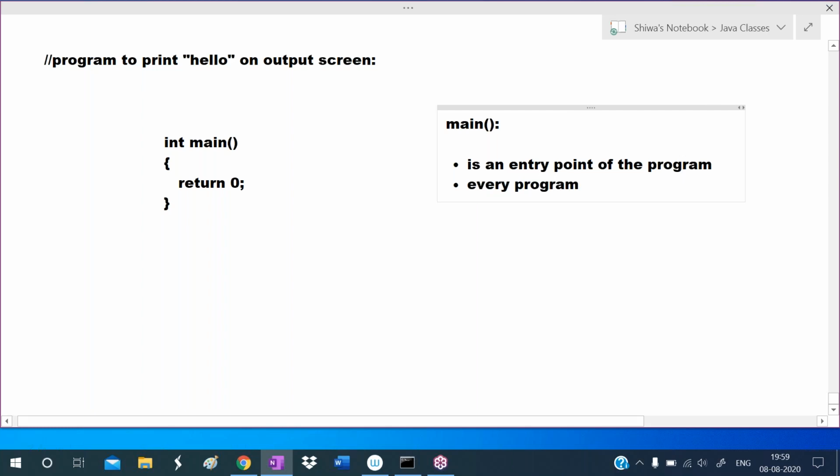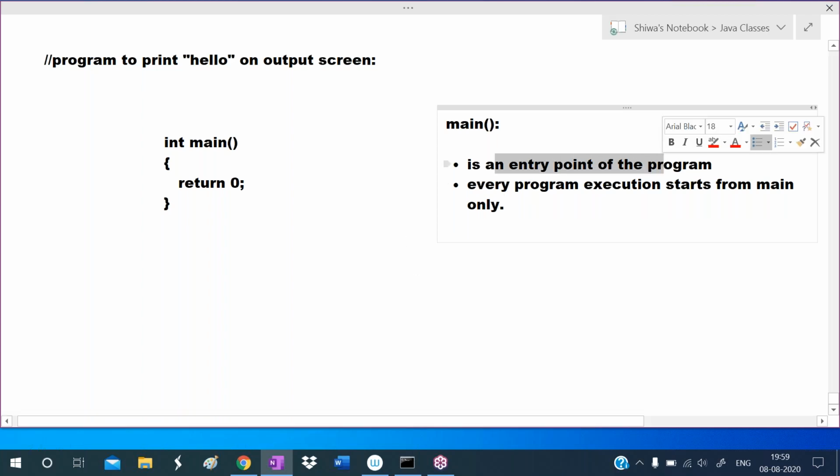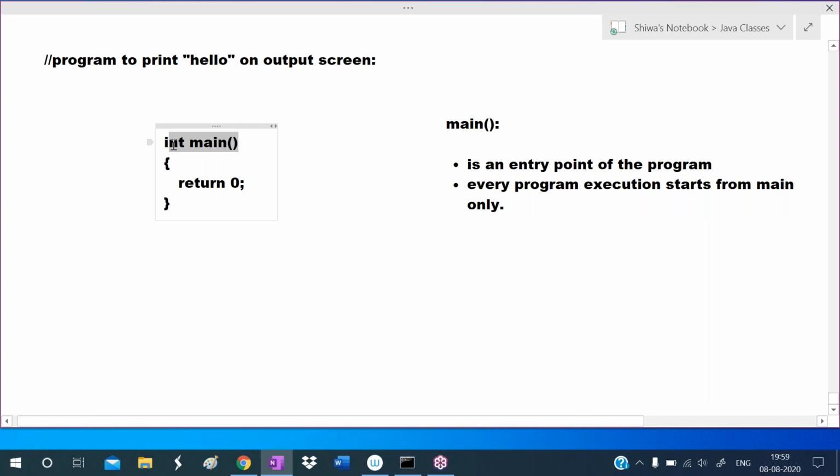Each and every program execution starts from main only. So main is the entry point of the program, and every program execution starts from main only.